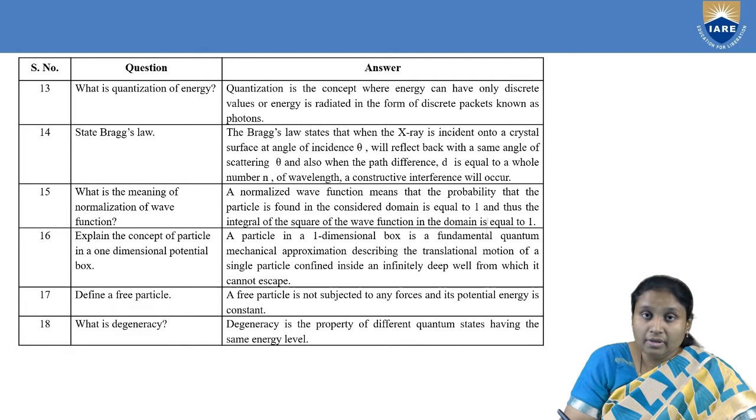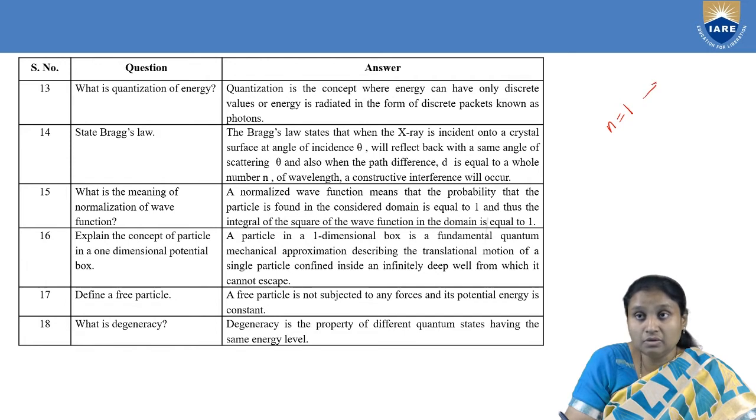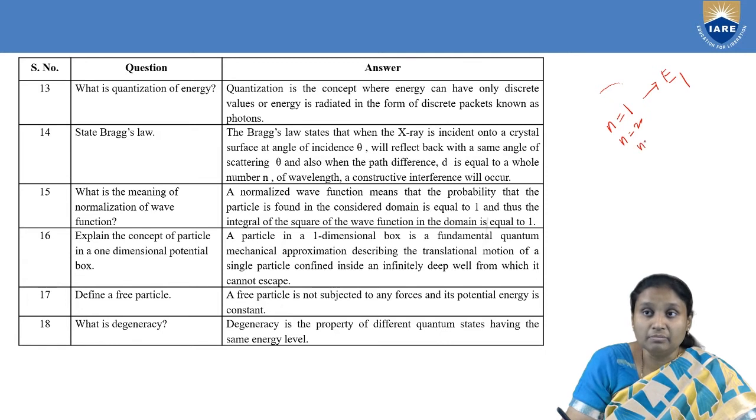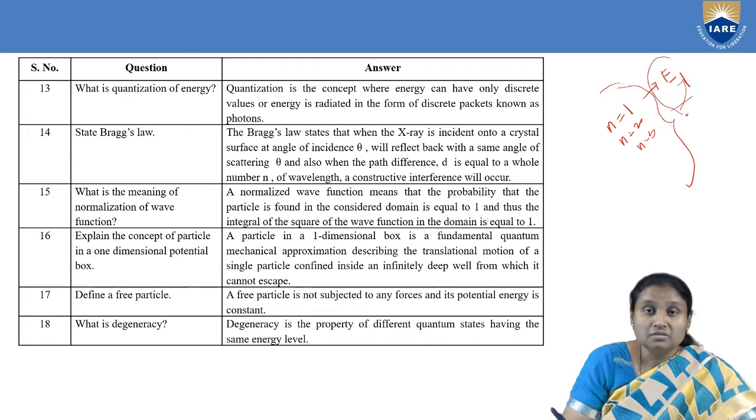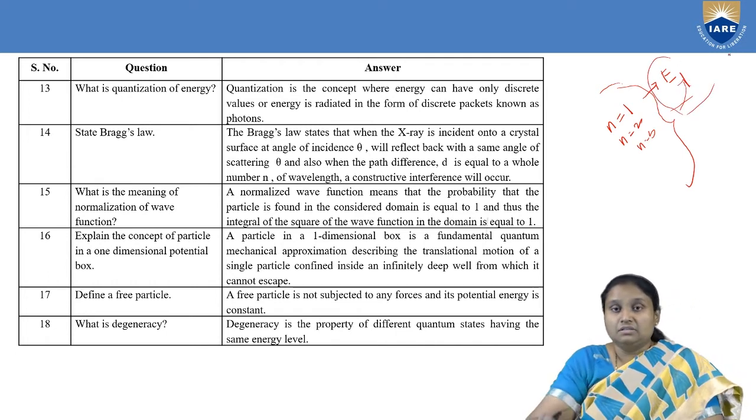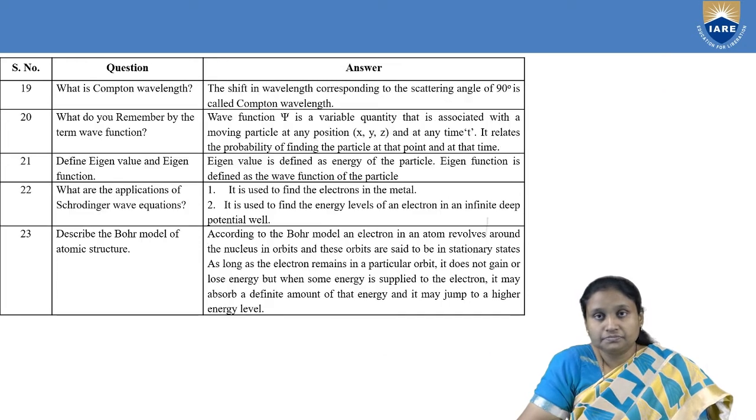Suppose I take the quantum number n equal to 1; then corresponding to n equal to 1, we have only one energy value. But what is degeneracy? Degeneracy is when we take different values of quantum numbers, and for these different values of quantum numbers, we get the same value of energy. That particular state is called degeneracy.